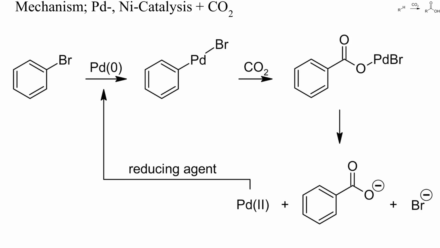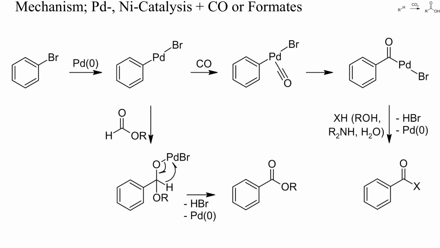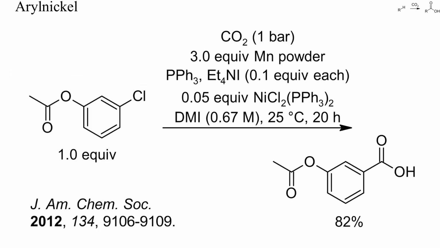Because these metals are way too expensive to be used stoichiometrically, catalysis requires a continuous reduction of the oxidized metal. In carbonylation reactions, which are discussed in the next video of this playlist, no such reduction is required. Here, no palladium carboxylate, but a palladium acyl complex is formed by insertion of carbon monoxide into the palladium-carbon bond. This acyl complex will react with nucleophiles present in the reaction mixture and thereby regenerate palladium-0. This here is an example of nickel-catalyzed carboxylation of an aryl chloride.